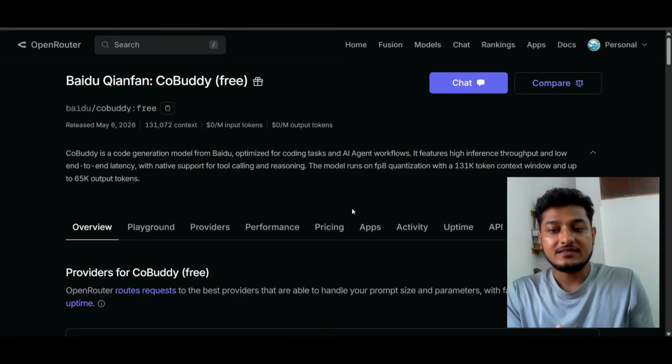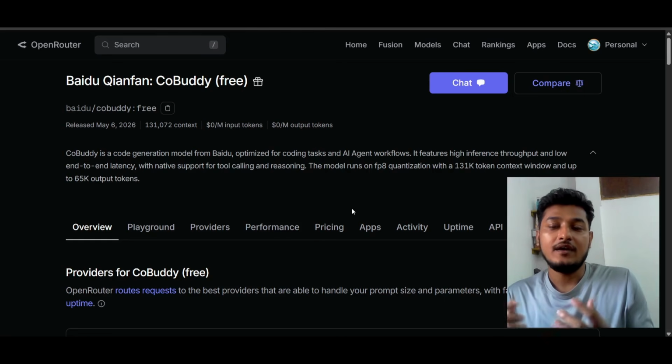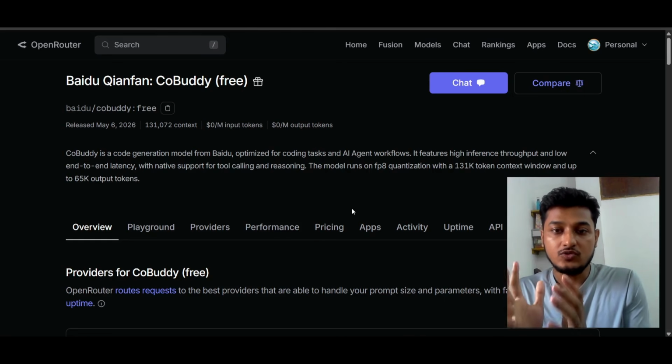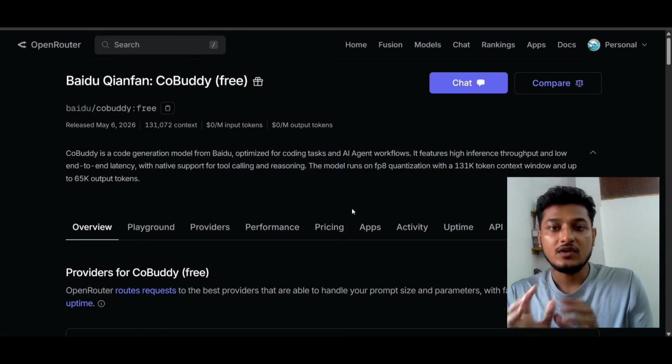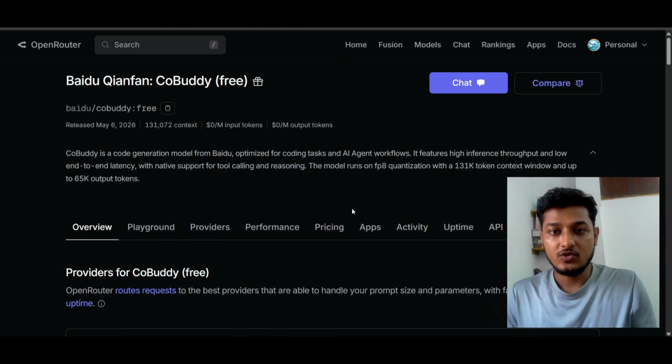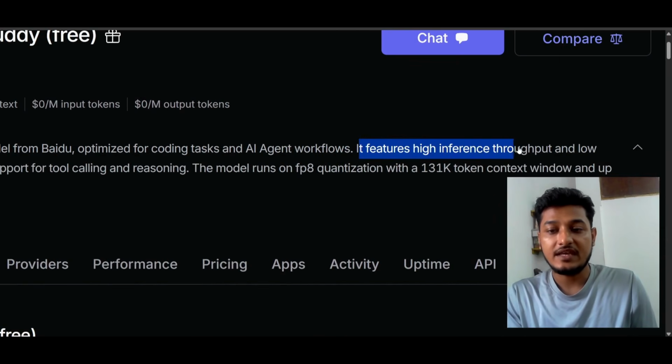It also has reasoning capability, so if you want to do any small to medium AI agent work, let's say in your Gmail you have a schedule of meetings and you want to know which meetings are scheduled for tomorrow, you can use this kind of model. Currently they have not released any pricing for this model. It is free on OpenRouter, and it features high inference throughput.